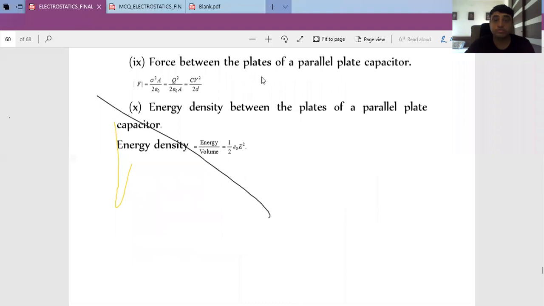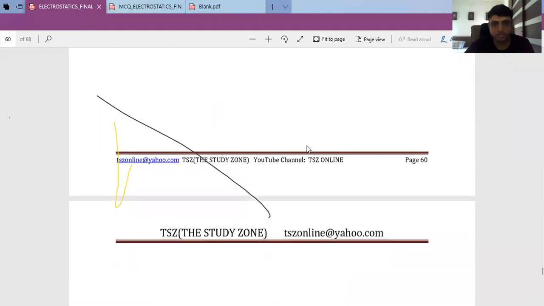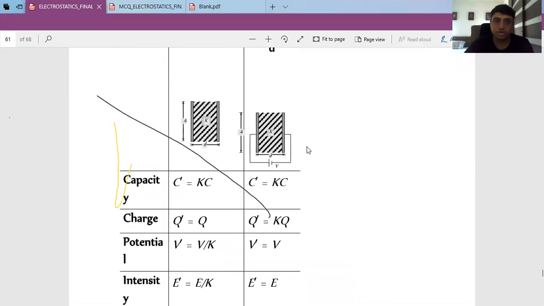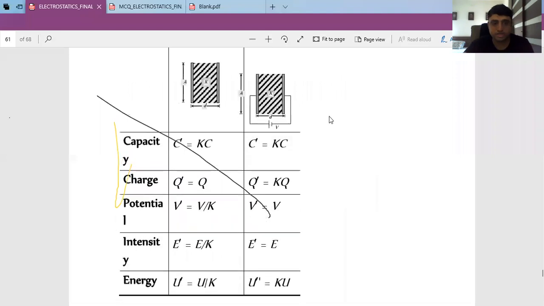Yeah, force between the plates of a capacitor. It means force acting by one plate on another plate, or force acting between two plates, one and the same. You should remember this energy density concept we have already discussed. Okay, this is a good one. Let us discuss it separately.